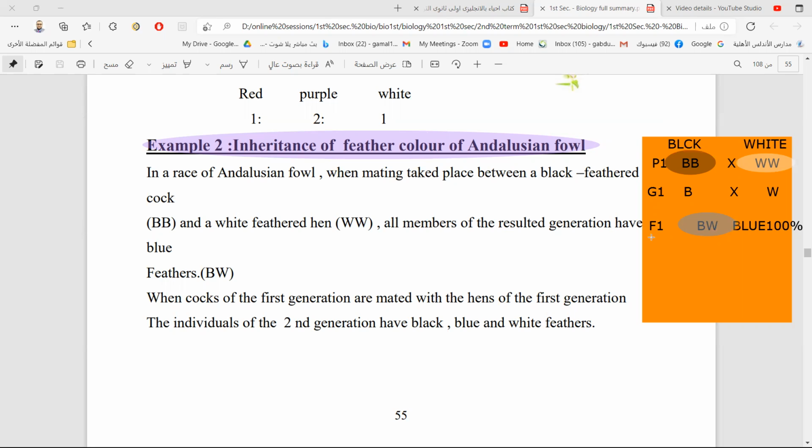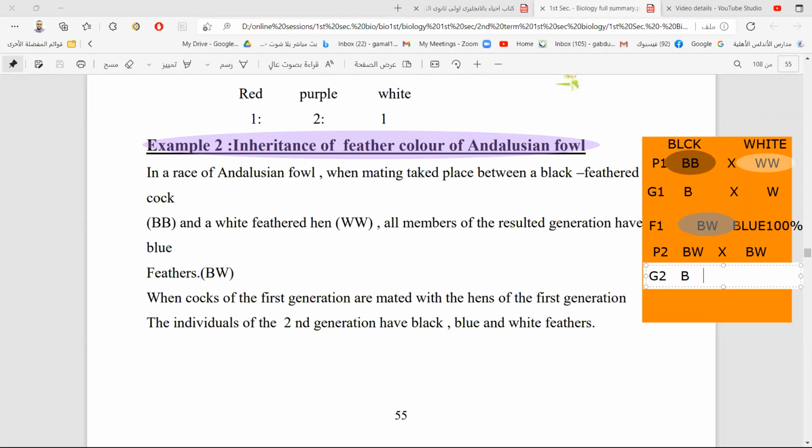We take F1 and make them new parents, P2, which will be B capital, W capital, crossing B capital, W capital, two blue chickens. And we can make G2. Now we can make G2. What are the gametes here?